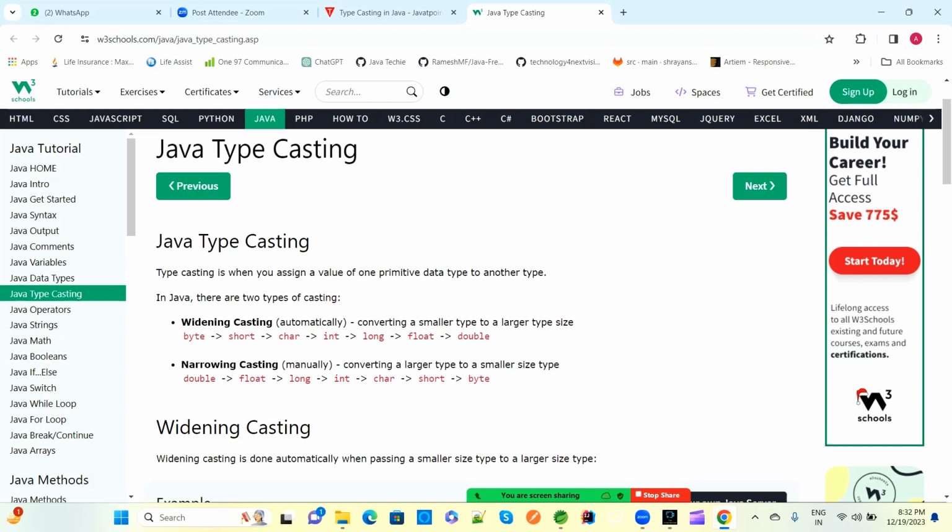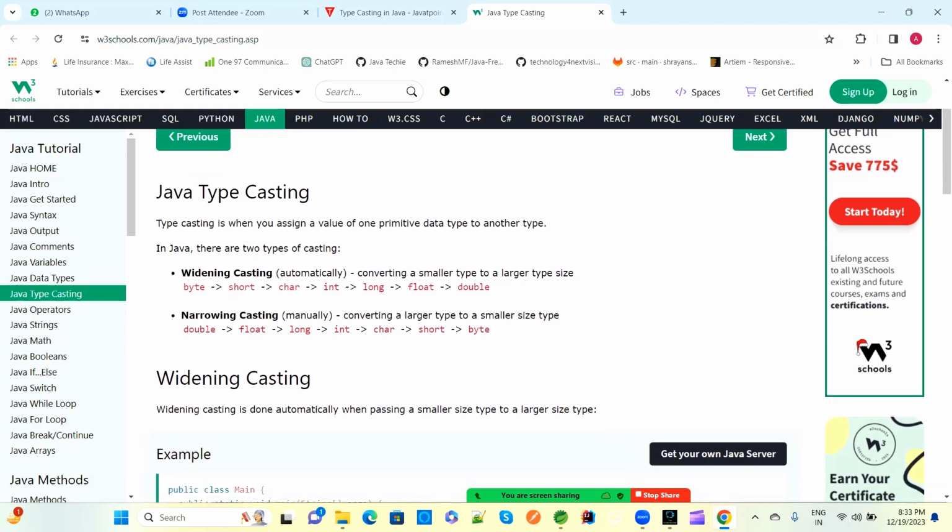From lower to higher data type, it is easy. If you want to convert from a larger to a smaller data type, like double to float, double to long, double to int, then we go for narrowing casting.